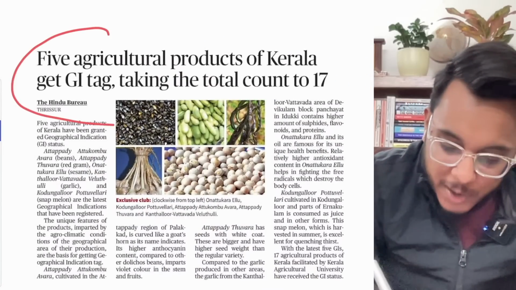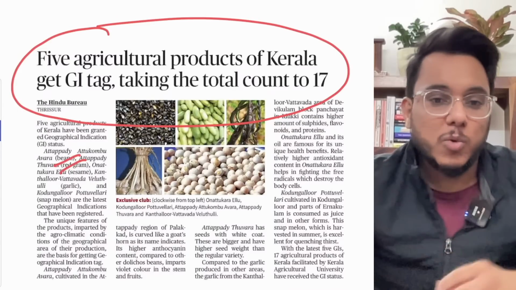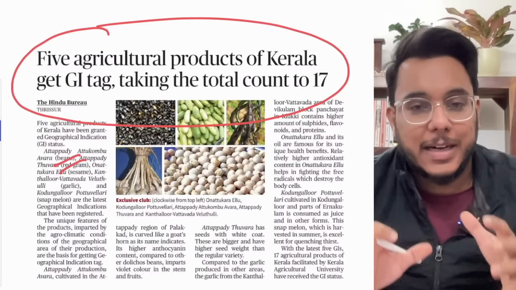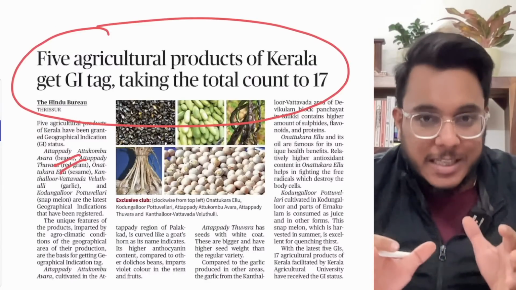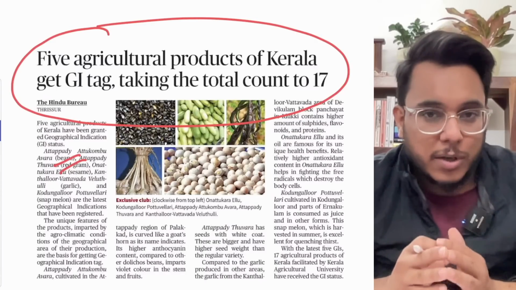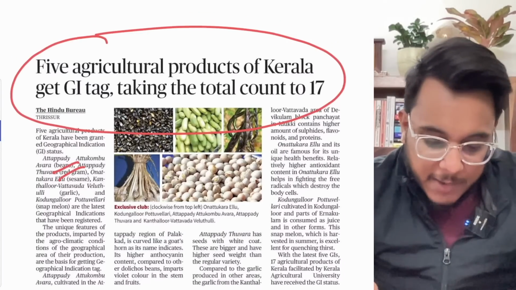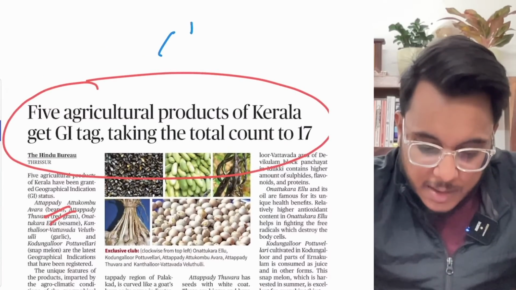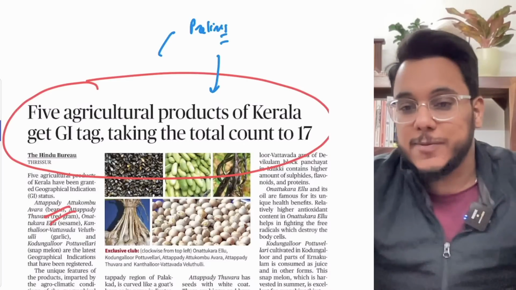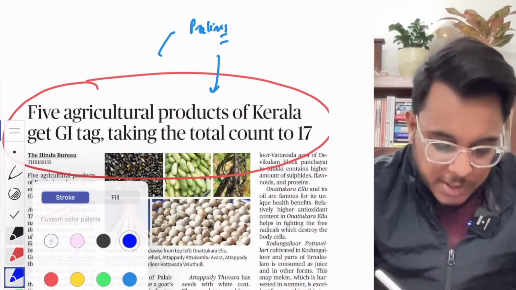5 agricultural products of Kerala get GI tag, taking the toll count to 17. Okay, now we don't need to exactly track how many of the crops in every state have the GI tag. But we need to see the new crops which have got the GI tag. Now we'll take this particular article. It will be important for the prelims examination, because questions on GI tags have been asked directly, and multiple number of times.